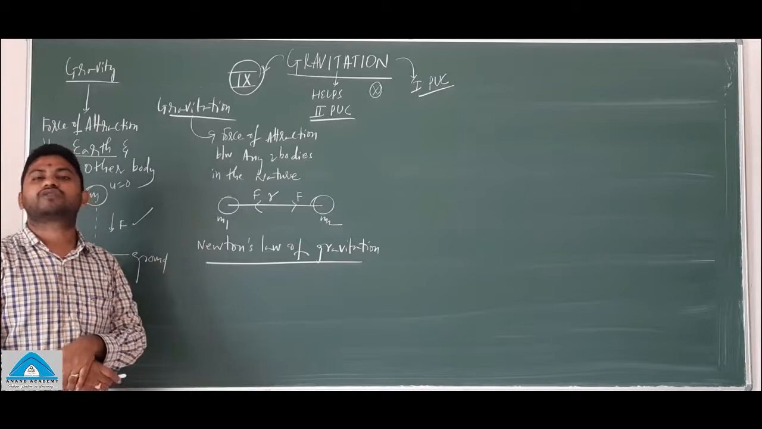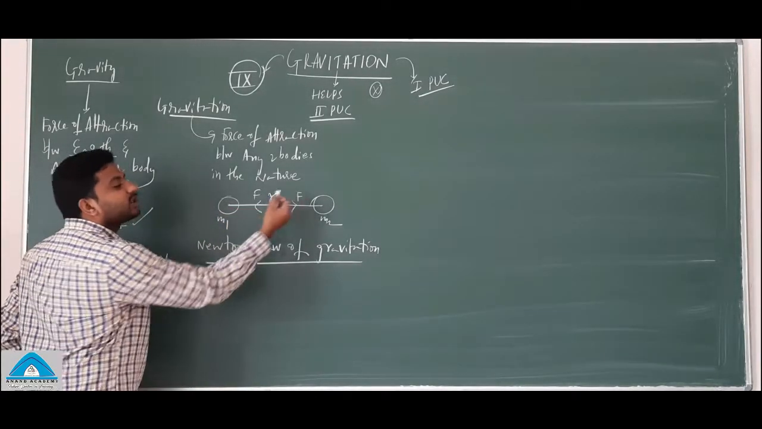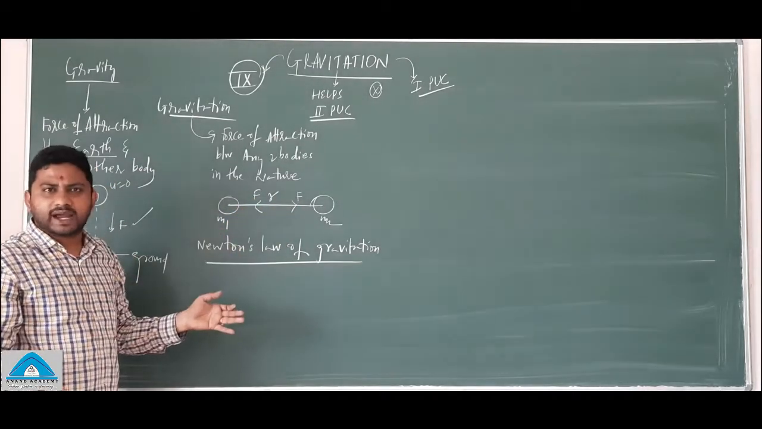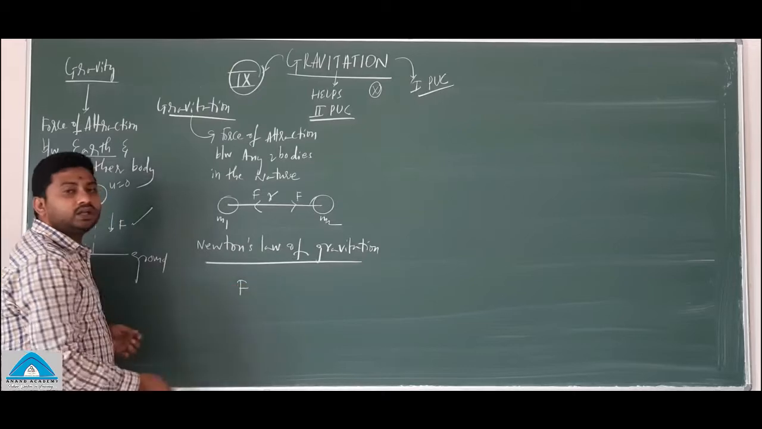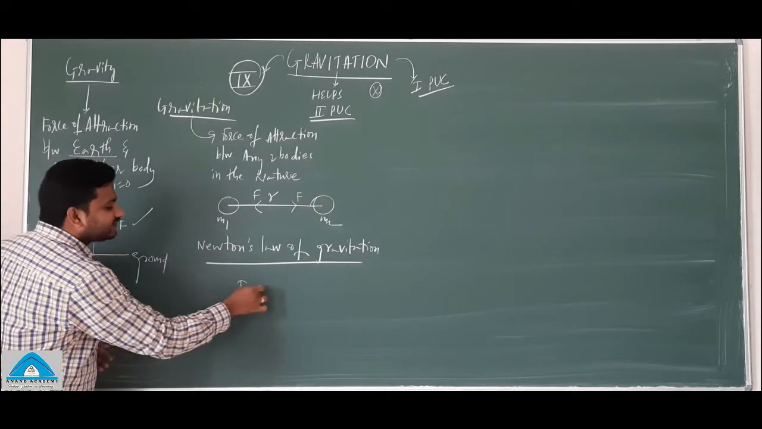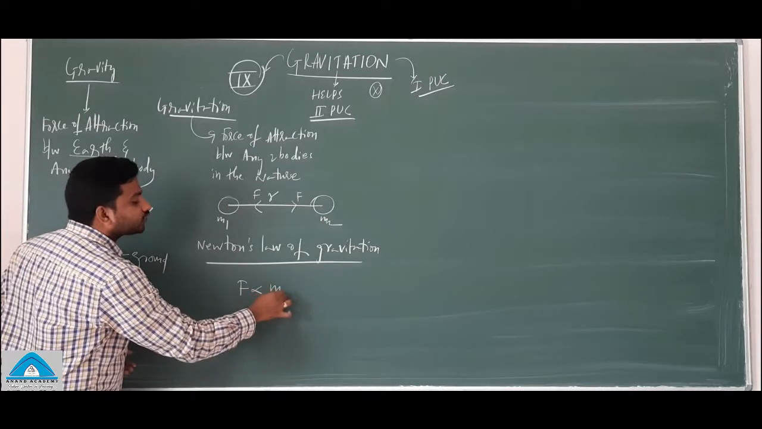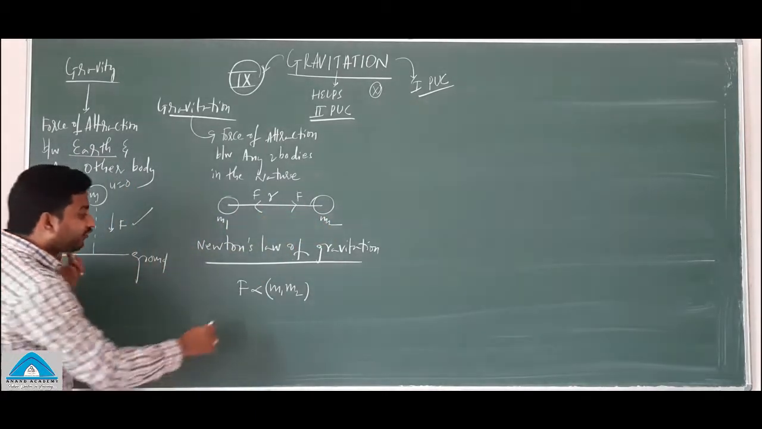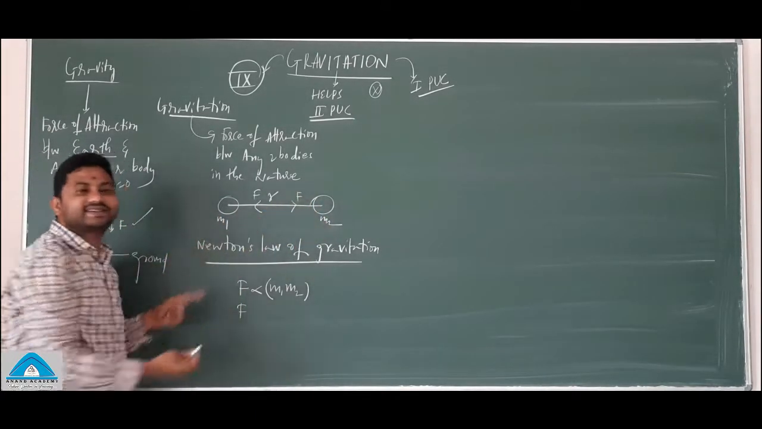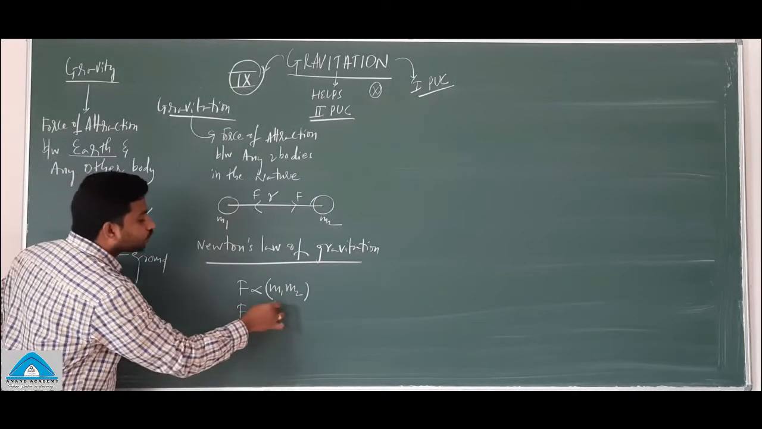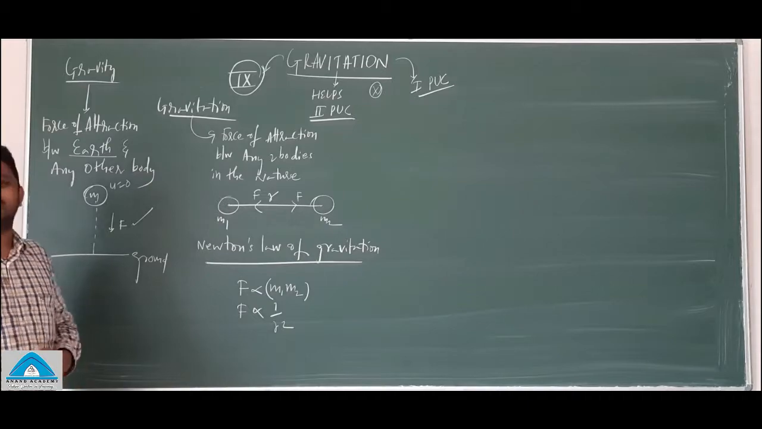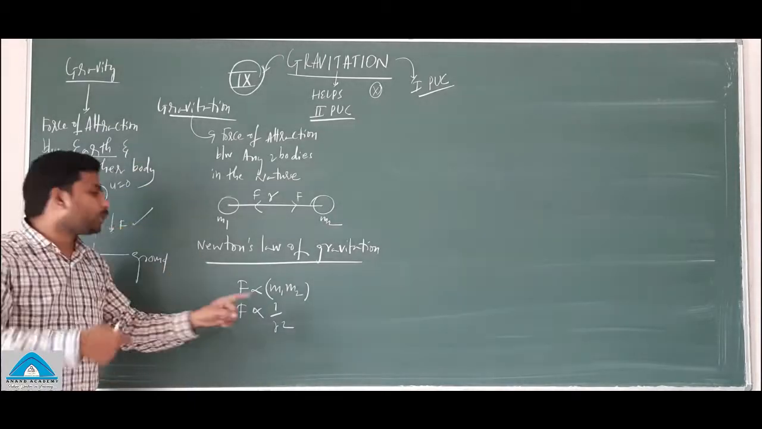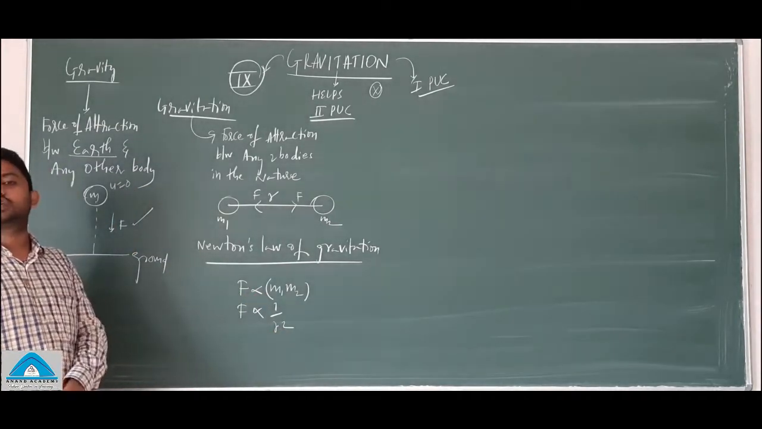According to Newton's law of gravitation, the force of attraction between these two bodies, that may be this force or this force, both are same, right? The force of attraction between any two bodies in nature is directly proportional to the product of two masses, m1 into m2. The force of attraction between these two masses is inversely proportional to the square of the distance between the two masses. What is the distance between the two masses? It's r, inversely proportional to the square of the distance.